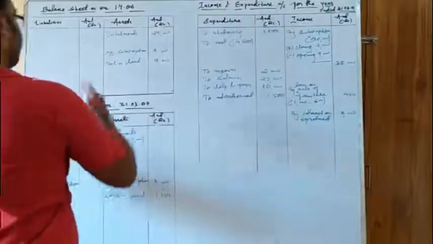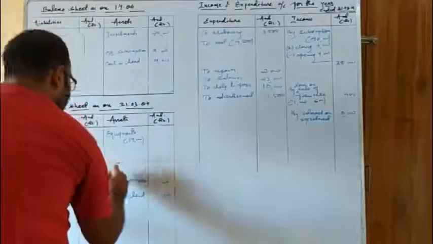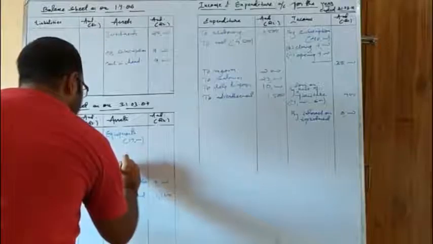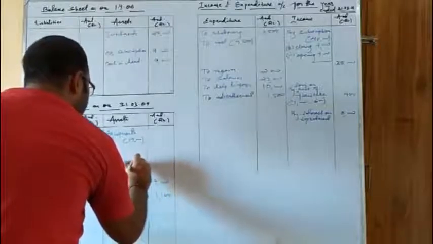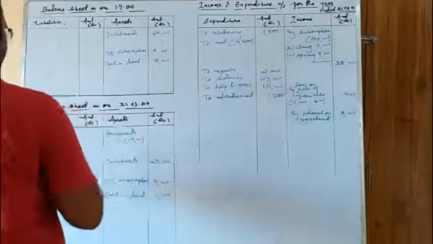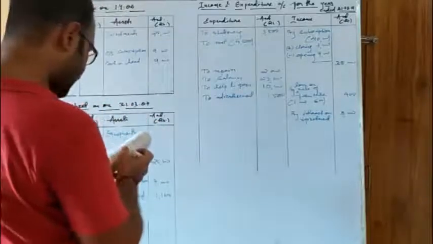Then since the investment is there in the opening balance sheet, it will not vanish from the closing balance sheet. It will be there again. Investments 25,000. Okay. So there is no other adjustment regarding investment.